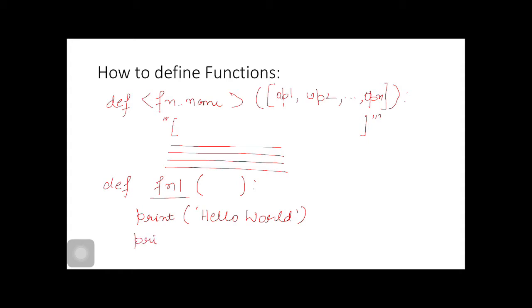Our body can also contain more than one line. This is the function body. This is an example of a function. This is the syntax of defining functions. Moving on. Suppose we write two functions and then call them.